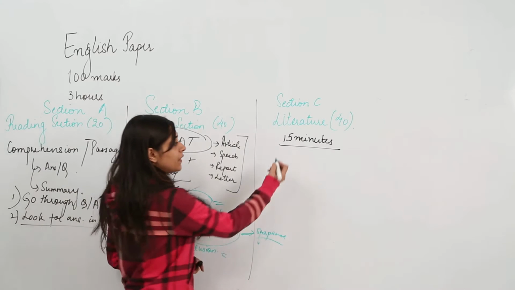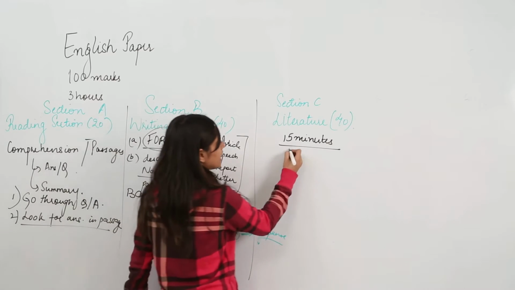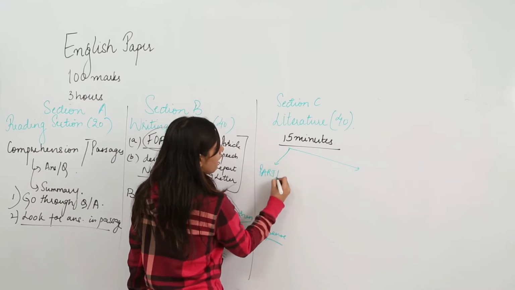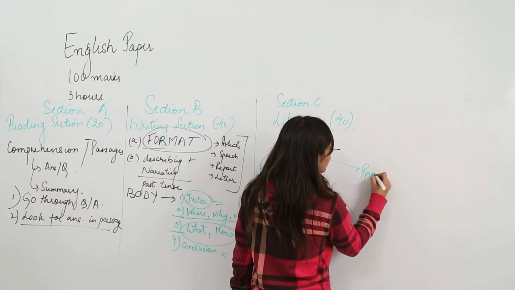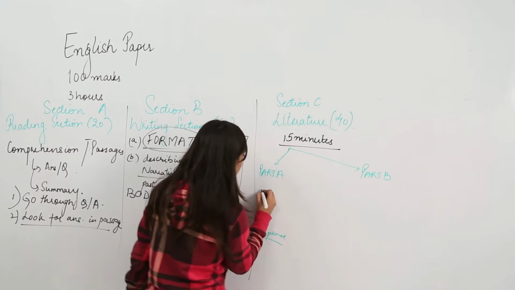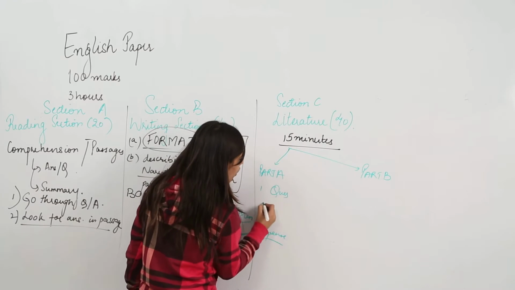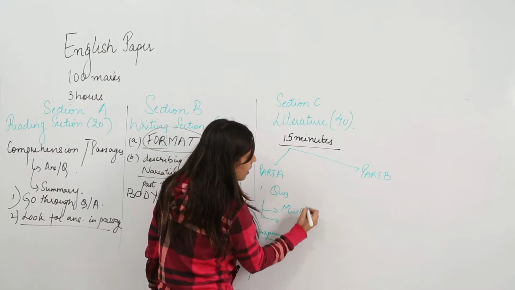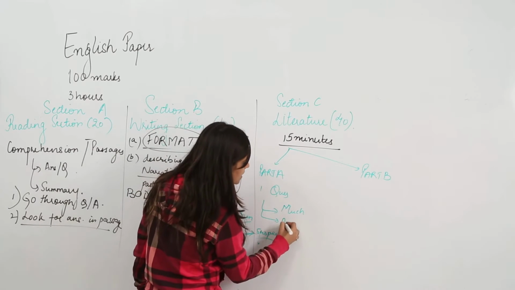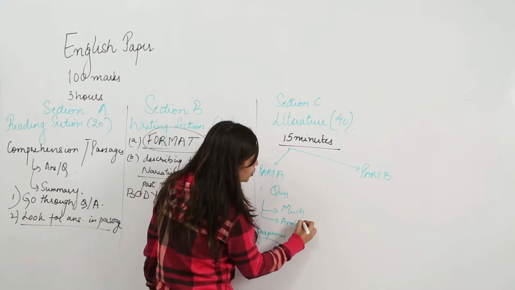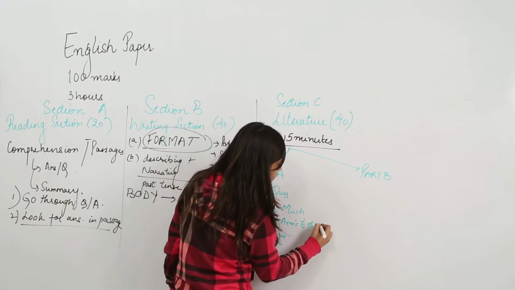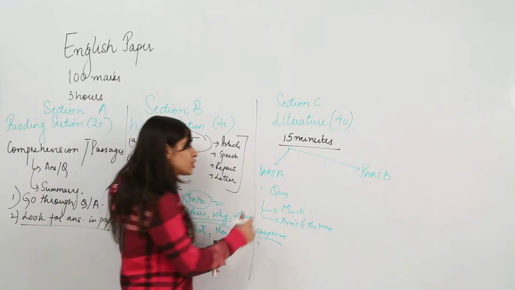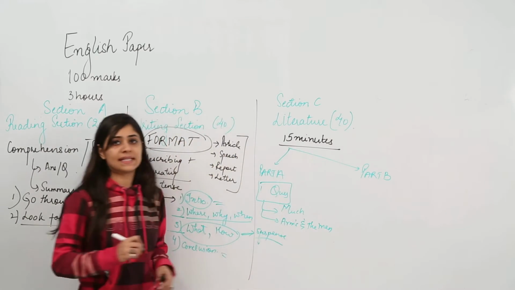So in these 15 minutes, you have to understand that there are two parts. Part A and part B. Now in part A, you have to attempt one question out of the two plays, that is Much Ado About Nothing by William Shakespeare and Arms and the Man by Bernard Shaw. Okay, so if you're attempting a question, you have to just attempt one question from this segment.